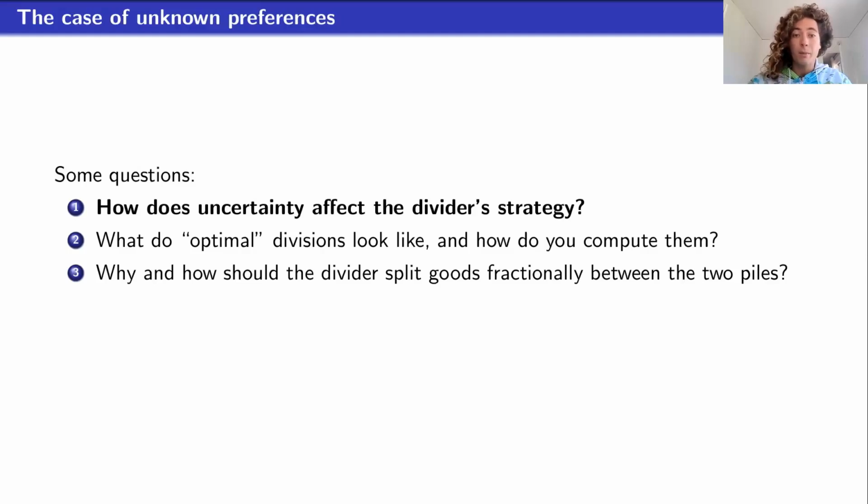In that previous example, we saw that only one good needs to be split between the two piles, and it's because that's the point where the chooser is indifferent, and you only move one at a time. But is this true when there's uncertainty over the chooser's value? Finally, is it better to be the divider or chooser? This is a very interesting question. And we're going to provide some answers about when it's better to be the divider, when it's better to be the chooser.